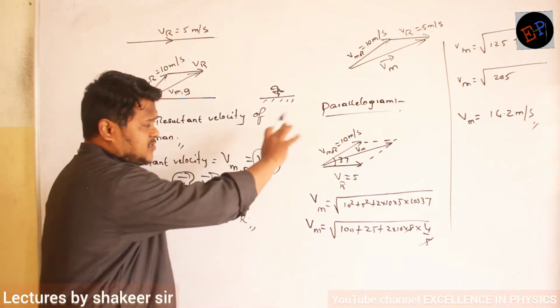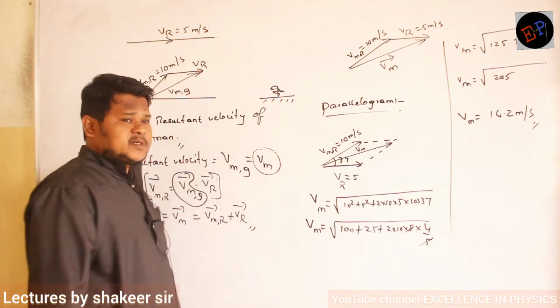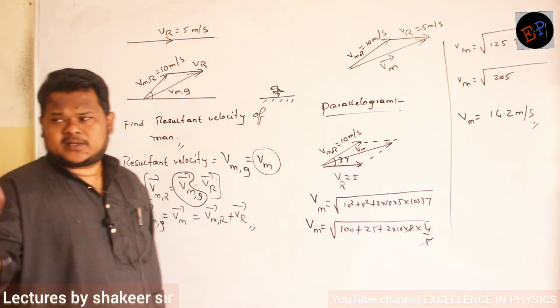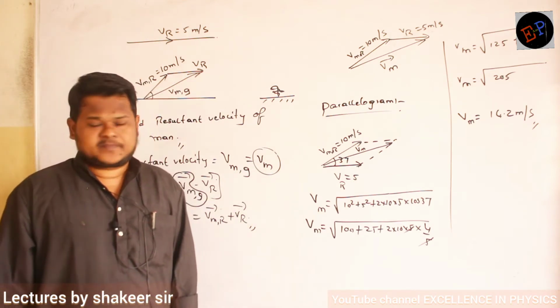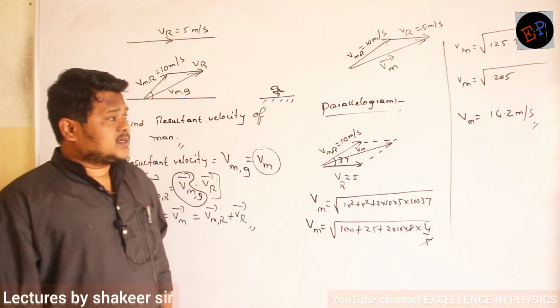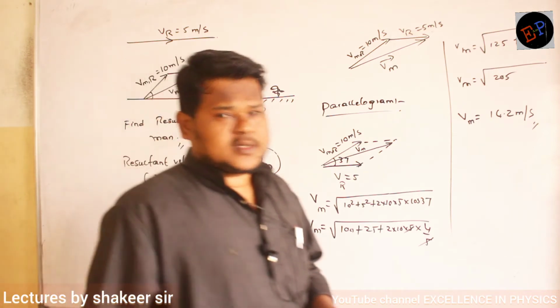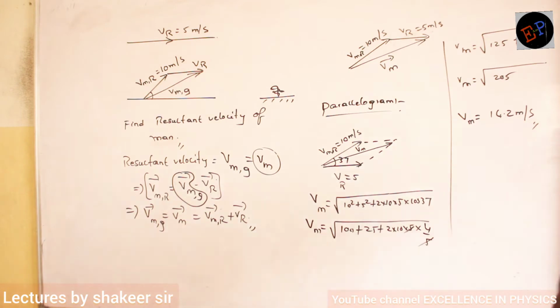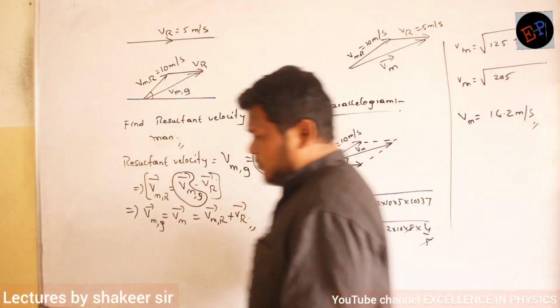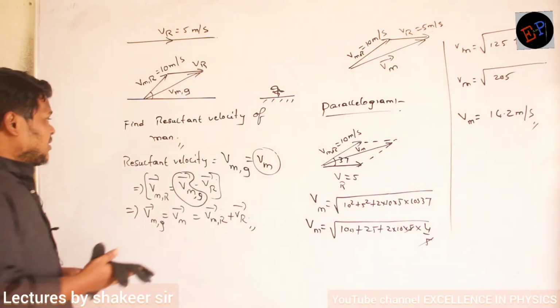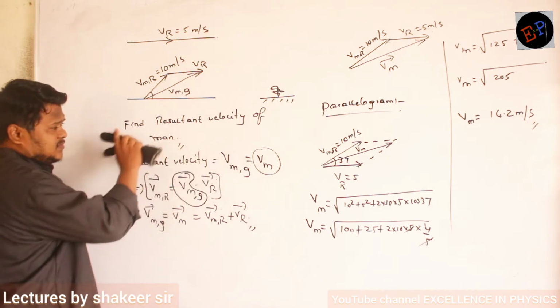So this problem I have done by using which method? By using the triangle rule of addition. Are you able to understand? Now if I don't want to do it by the triangle rule of addition, how can I do the same problem?